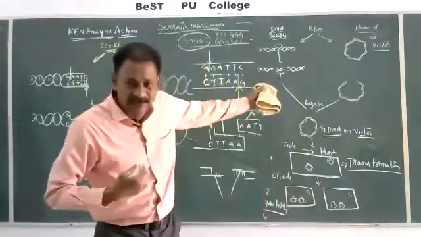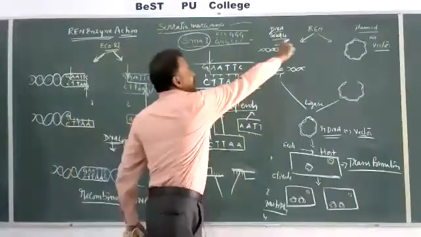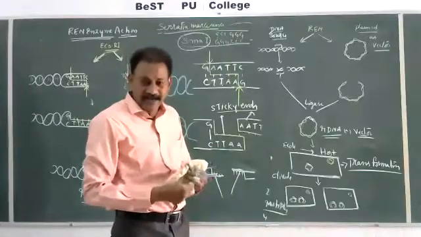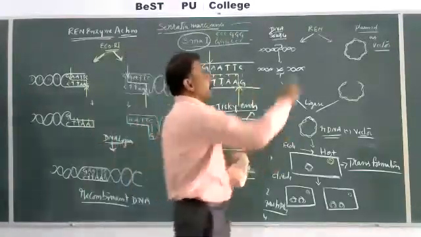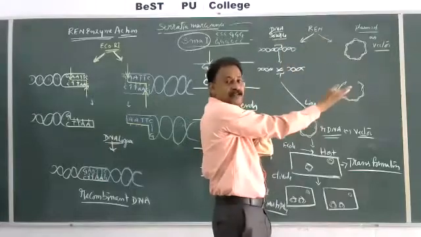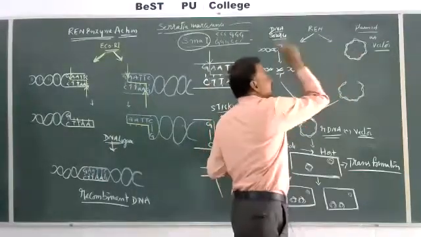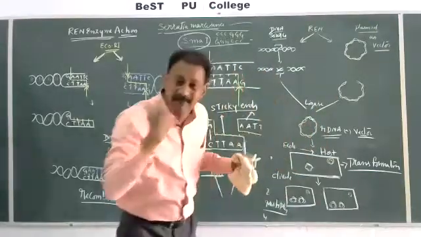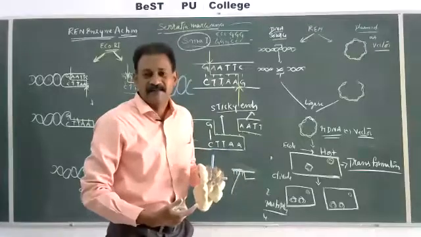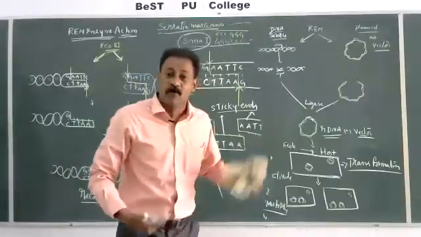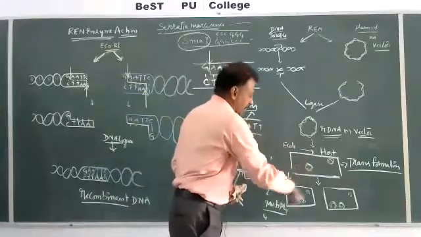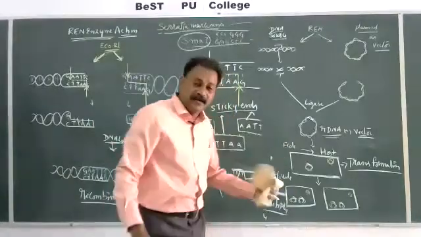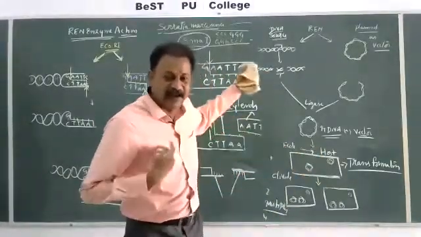For example, my gene has been taken here. This is my DNA source. Some of my genes have been taken out from my body, a eukaryotic cell, the human body. They have taken or constructed some plasmid, cut it with the same enzymes, and joined my DNA, which is responsible for some of my characters, some of my protein. That character they want in more quantity, so they will produce it here, multiplied. How is it possible? Bacteria are prokaryotic organisms, my body is eukaryotic.